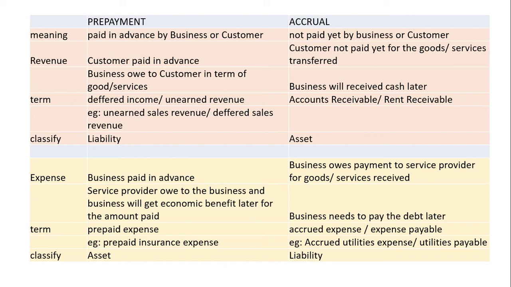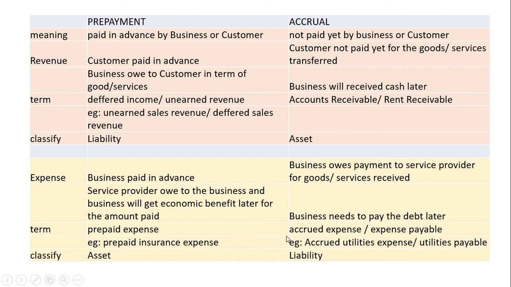As for expenses, it means that the business owes the service provider, because they already used the services. For example, for utility bills for electricity, the business already used the electricity, but they have not paid. They will pay later, meaning the business has a debt to the service provider. So this will fall under liability since it is about the obligation to pay.